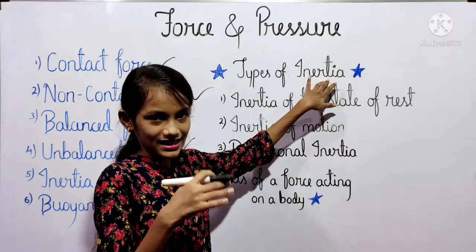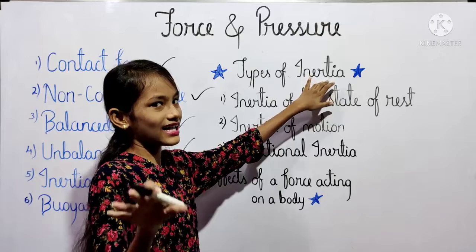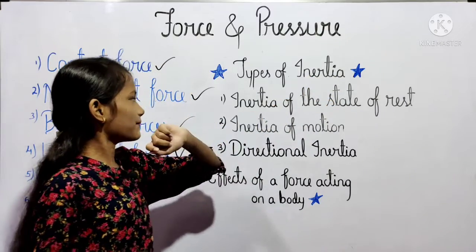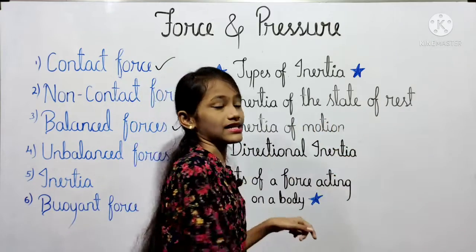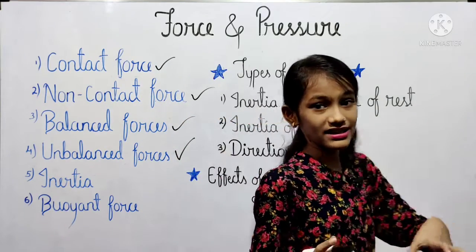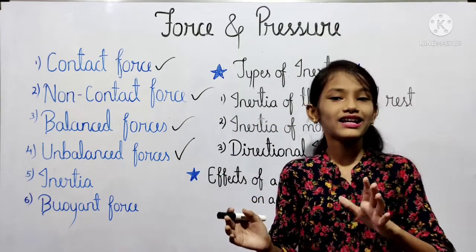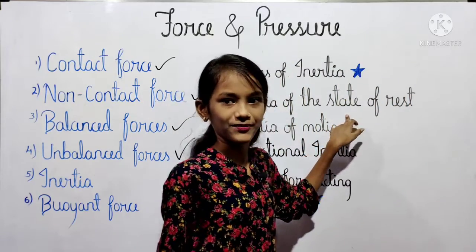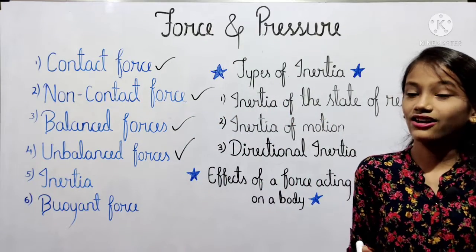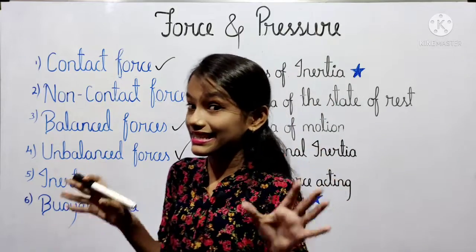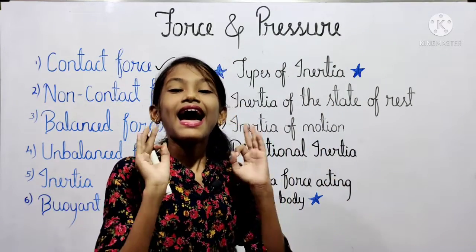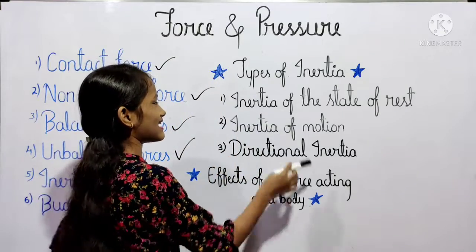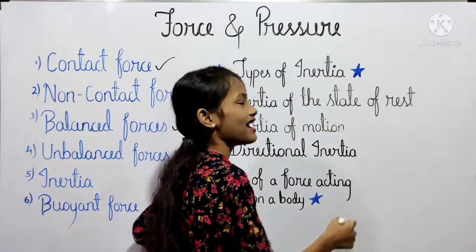तो अभी हम types of inertia यानी जो जड़ता है उसके प्रकार को समझेंगे। So here the first type is inertia of the state of rest यानी जो विश्राम की स्थिति की जड़ता। Now we will understand about the first type. An object in the state of rest cannot change its state. Why? Because of its inherent property. And this property is called the inertia of the state of rest.